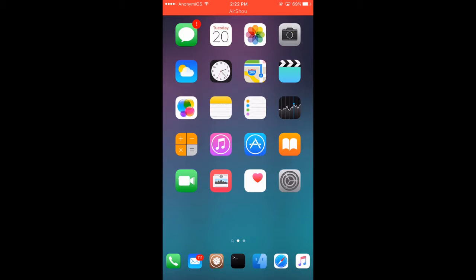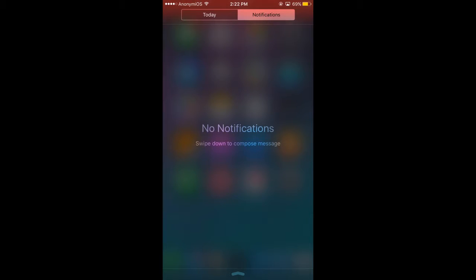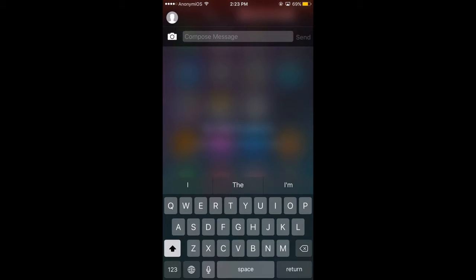Today we have a tweak called Auki 2 which supports 8 and above, and there's also Auki 1, or in fact Auki just by itself, that supports 7 and below, possibly 8. I'm not too sure about that version, but we'll start this video by going into the notification center, and you can see that below notifications we have "swipe down to compose message." This does work for both, and I will use the notifications tab for now. Swiping down, you can see that there is a compose message. There is also a reply to message where you get a message and you can reply straight from this.